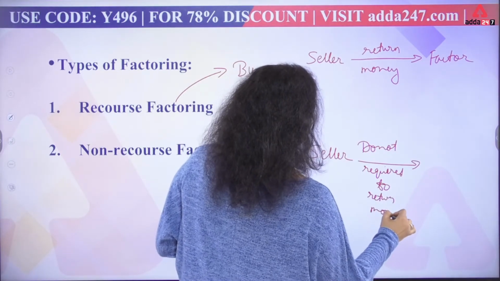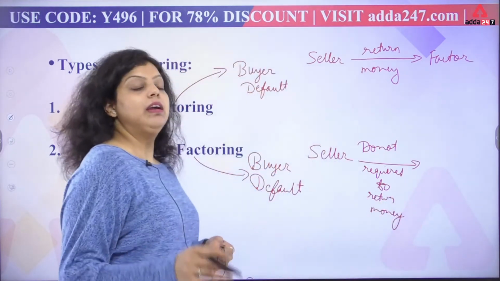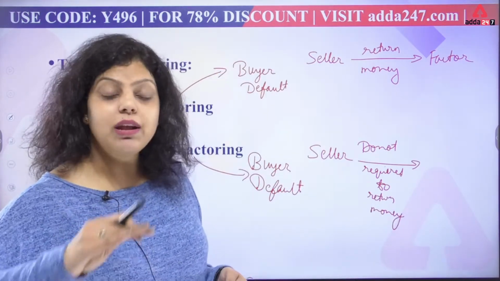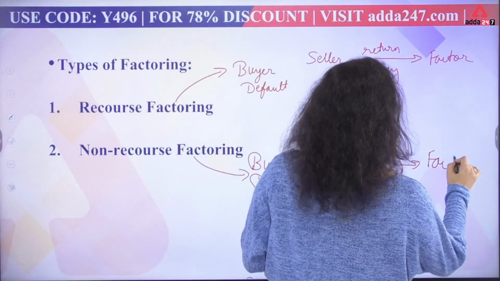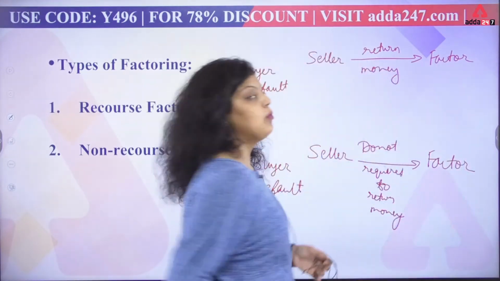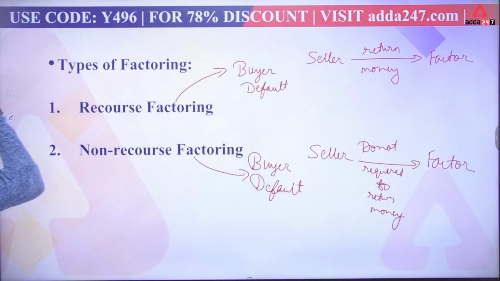So what we are saying, in case of non-recourse factoring, the seller does not have to return the money to the factor. Now who is the factor? Your bank or financial institution. Okay, why are there these two types of factoring?